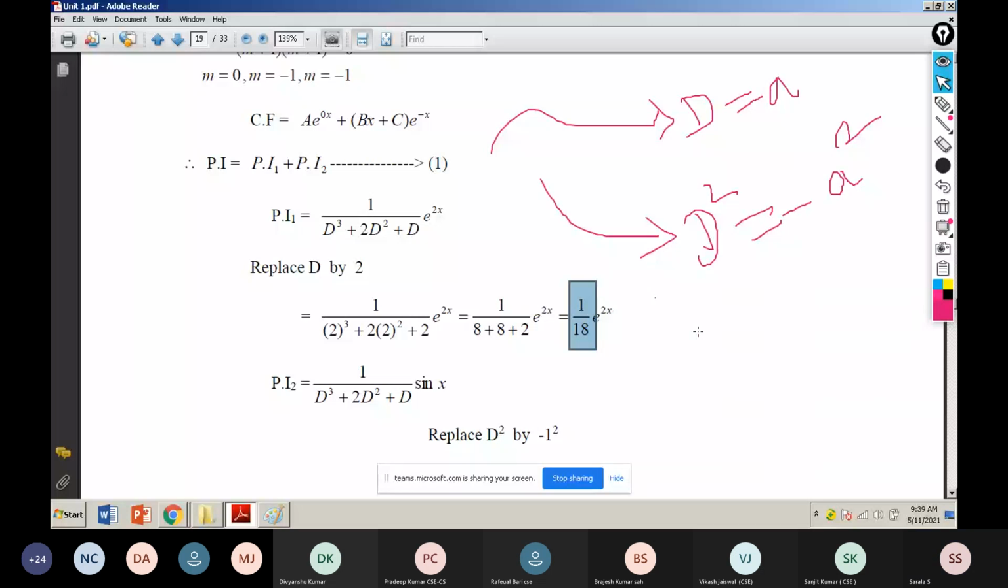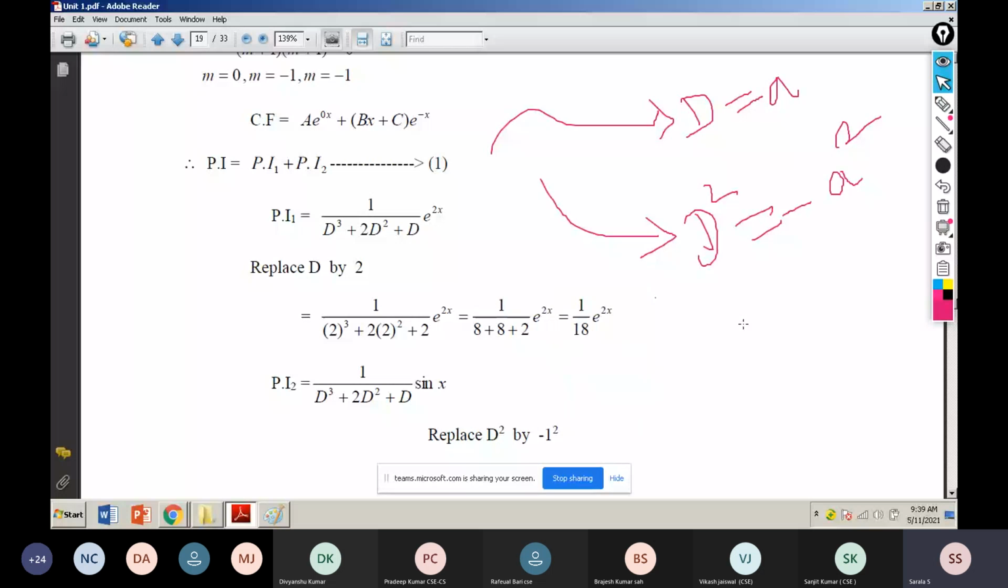If the denominator is 0, we add x and differentiate one time. Another time, till the denominator is not equal to 0, I apply that procedure. But in this place, the procedure is not needed. Just we have to write 1 by 18 e power 2x. Like that only we have to do. Okay, any doubt? First type over.